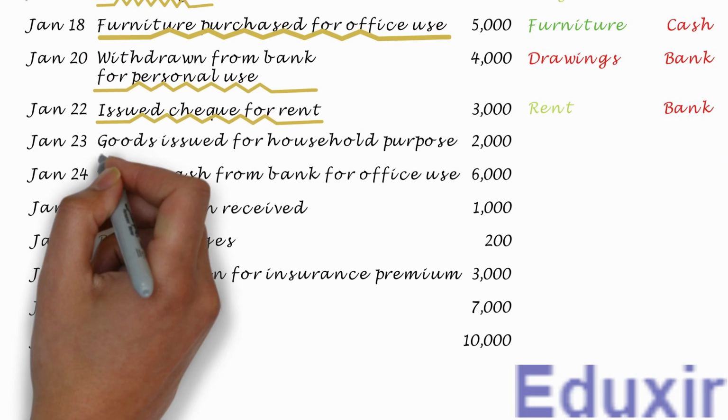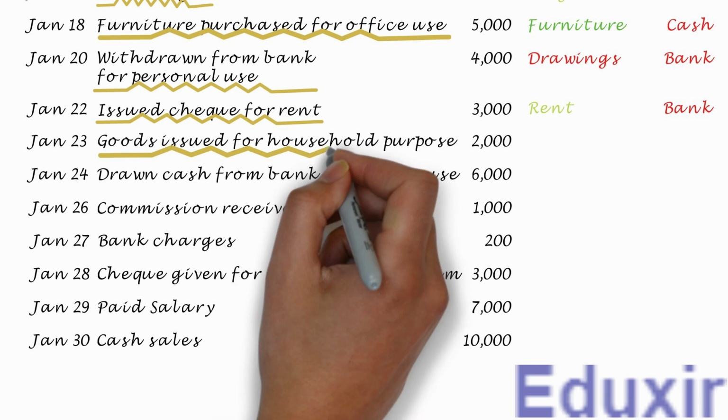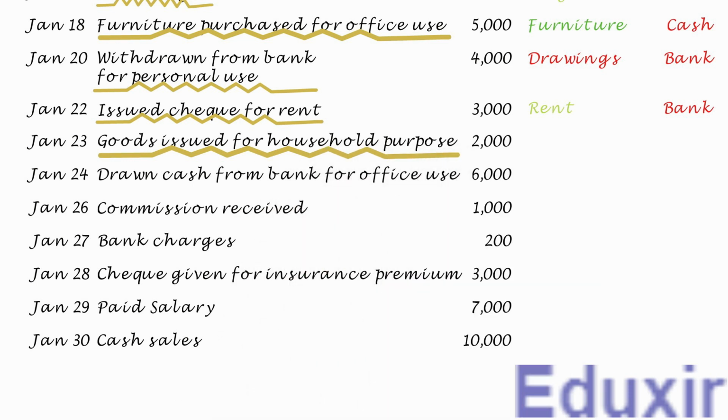In this transaction, the business has issued 2000 rupees worth of goods to the owner for household purposes. Note that this transaction is equivalent to goods withdrawn by the owner for personal use. As you know, the drawings reduce the capital. In fact, the drawings account is just a contra account of the capital account and is used to record all the drawings at one place. This will help the businesses to maintain a clean capital account. In other words, the drawings account is just a bifurcation of the capital account and is used to reduce the value of the capital account.